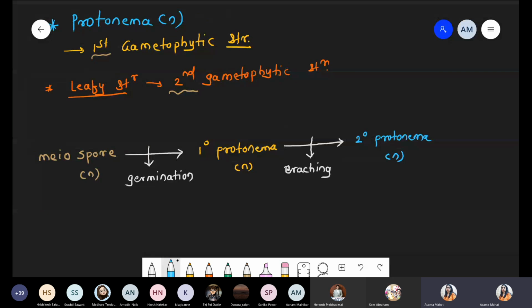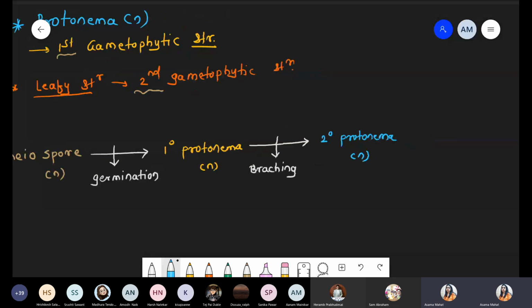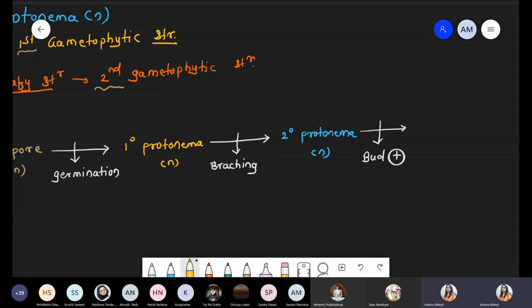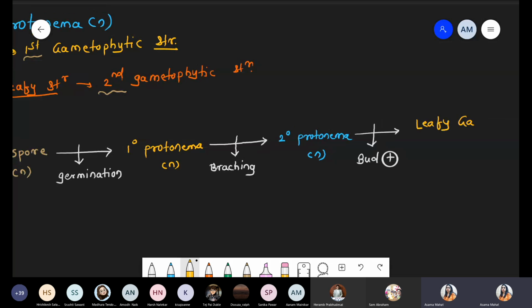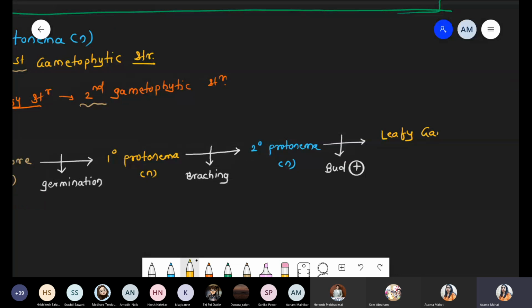Now, this secondary protonema has a bud structure. So we are talking about this protonema. There is a bud present on the secondary protonema. Slowly, that bud undergoes growth and development, and finally forms a typical structure, the leafy gametophytic structure. They produce the leafy gametophytic structure, and again the ploidy level is haploid.